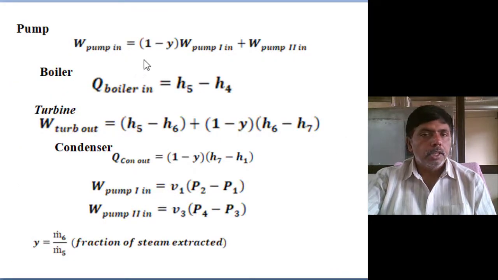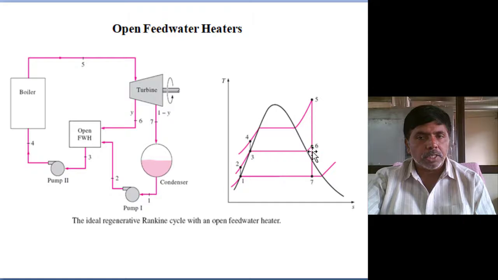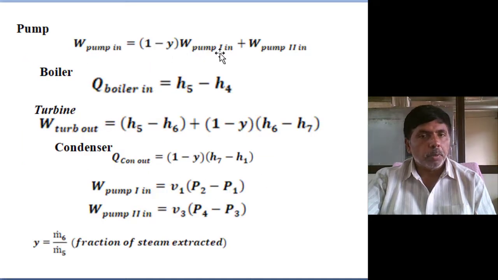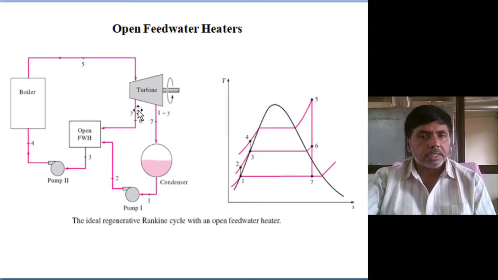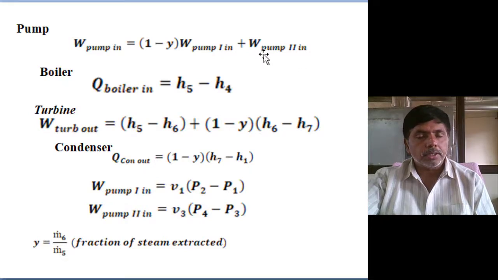Pump input for the first pump from the condenser: some fraction of the steam we extracted, so 1 minus Y fraction of steam goes to pump input 1. Why? Because some fraction of steam is already extracted, so the remaining mass only enters the condenser. So (1 minus Y) into pump input 1 plus pump input 2. For pump input 2, the total mass is coming, because whatever extraction mass is there is added into the open feed water heater. So from here, pump 2 raises the total mass of water from the feed water heater pressure to the boiler pressure.